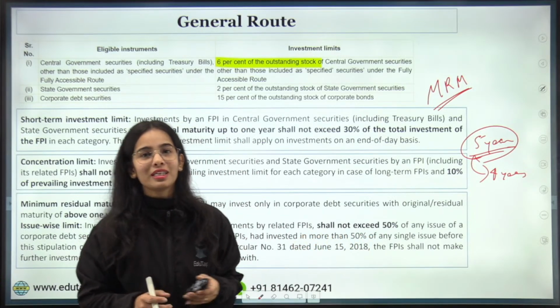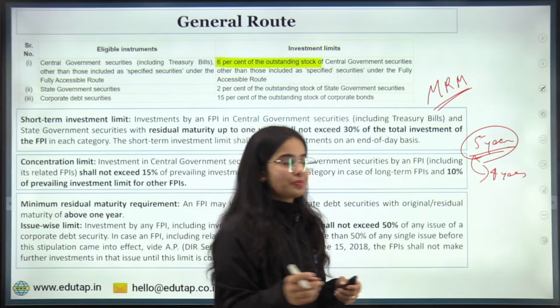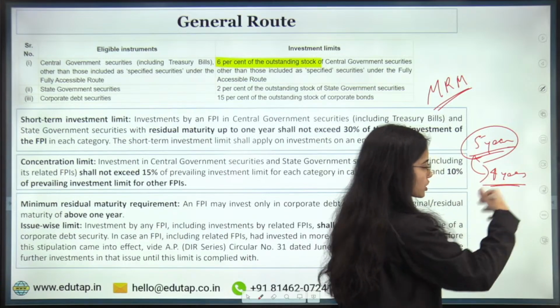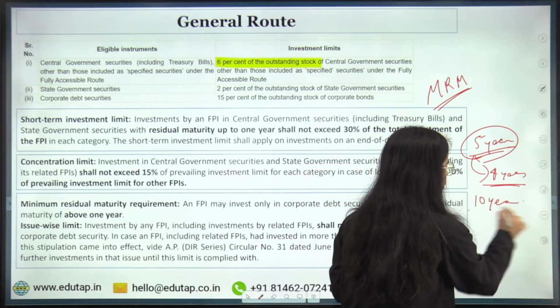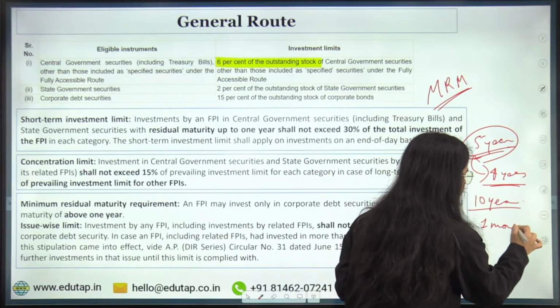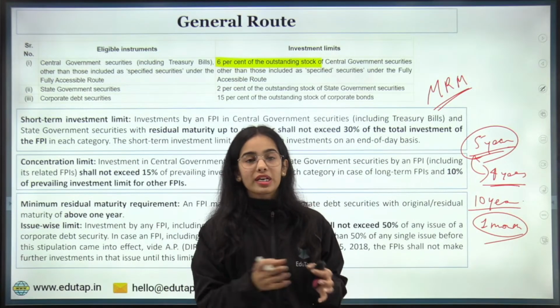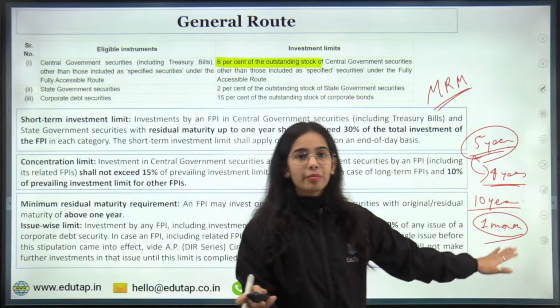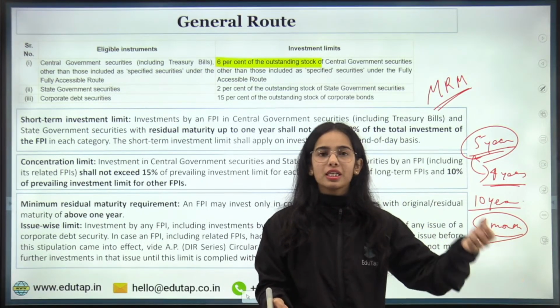Thank you so much, Swapnil. Now what is the residual maturity here? 4 years. Similarly, let's say there was a 10-year bond that was released and only 1 month is left for it to mature. So what is the residual maturity now? What is the remaining maturity now? The remaining maturity is 1 year, that after 1 year it will mature.